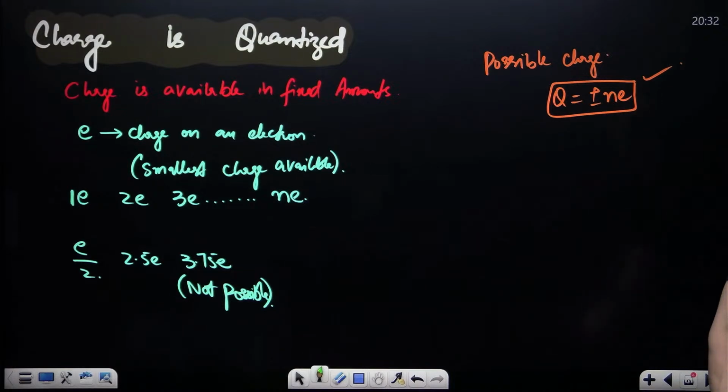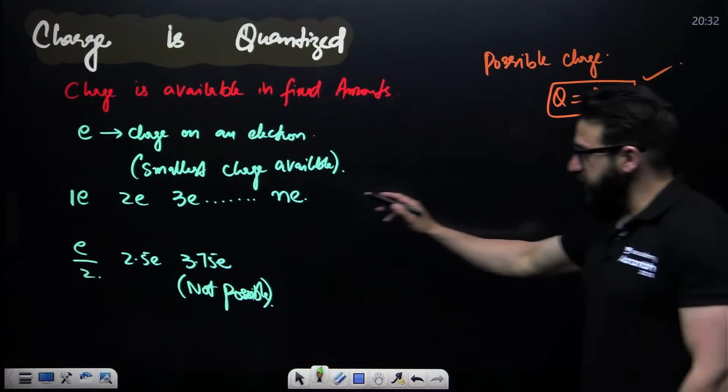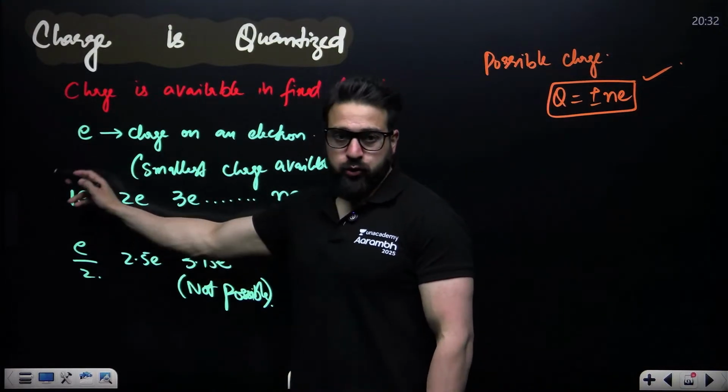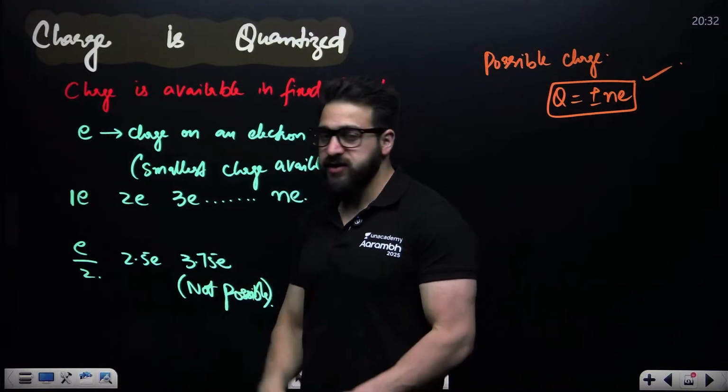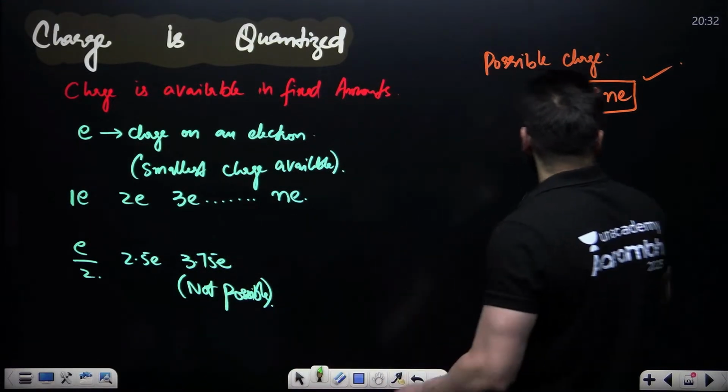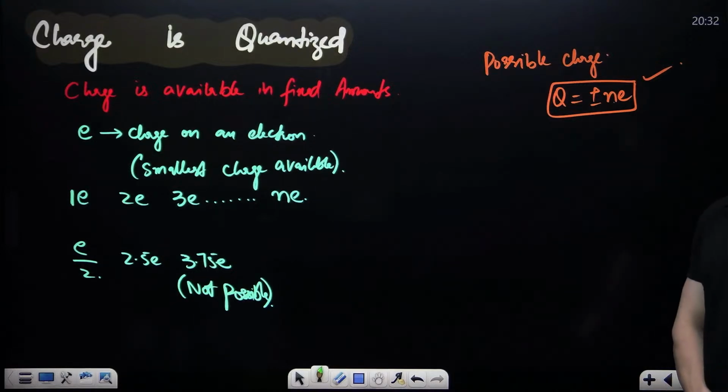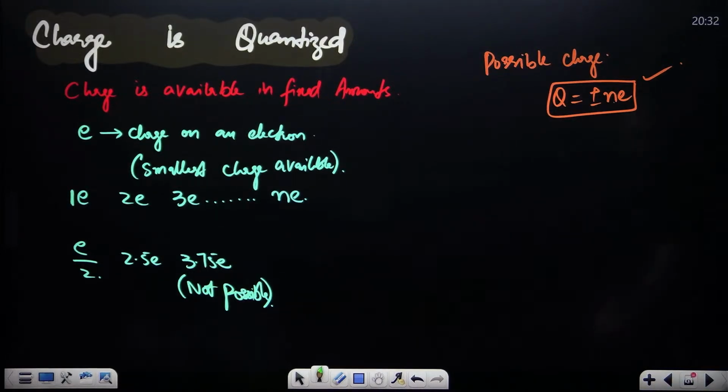If n is 1, it means 1 electron; if n is 2, 2 electrons; if n is 3, 3 electrons, where n is an integer. I hope this is crystal clear.